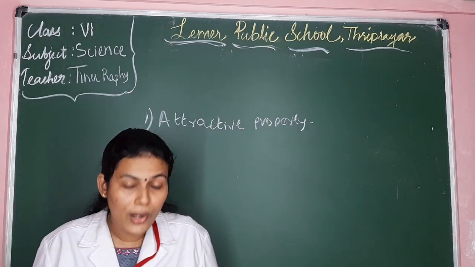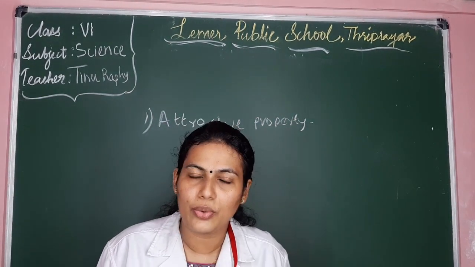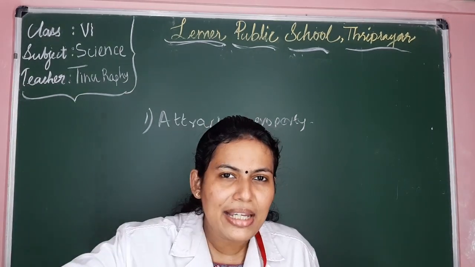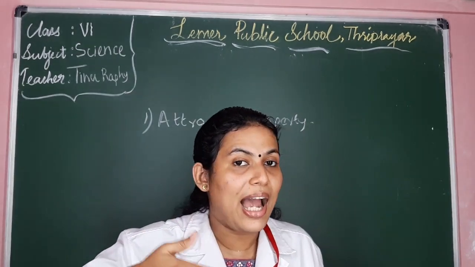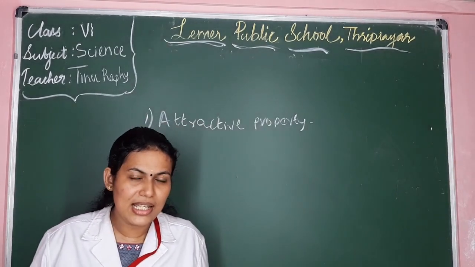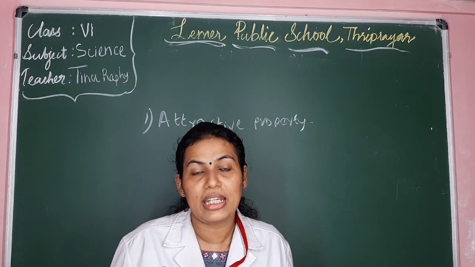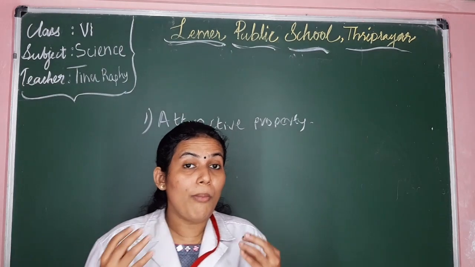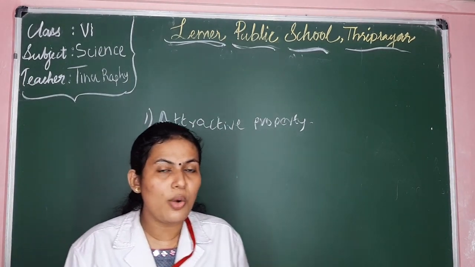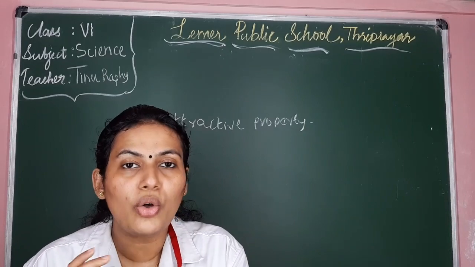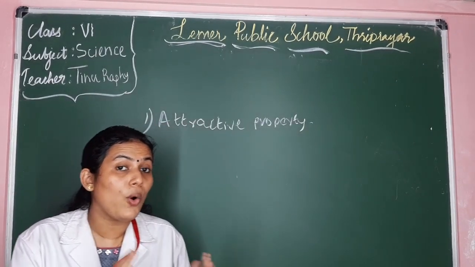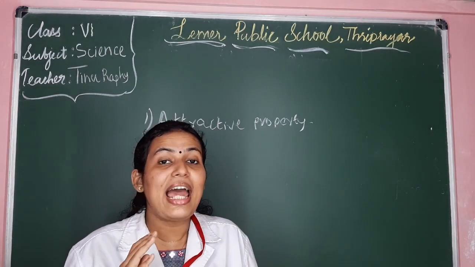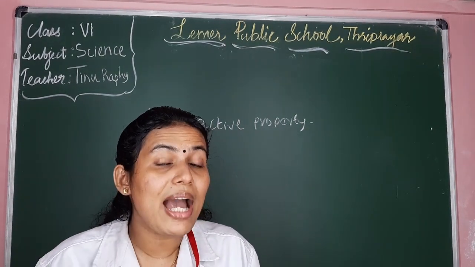There is an activity shown in your textbook, page number 133. Here, a magnetic rod is used. With this magnetic rod, the iron filings, so we know iron is a magnetic substance, isn't it? So it shows magnetic property. Now one more property is there. The magnetic power is more towards the poles. So just now we saw there is north pole and south pole. In every magnet there is north pole and south pole, isn't it? So the attractive property is maximum at the poles.